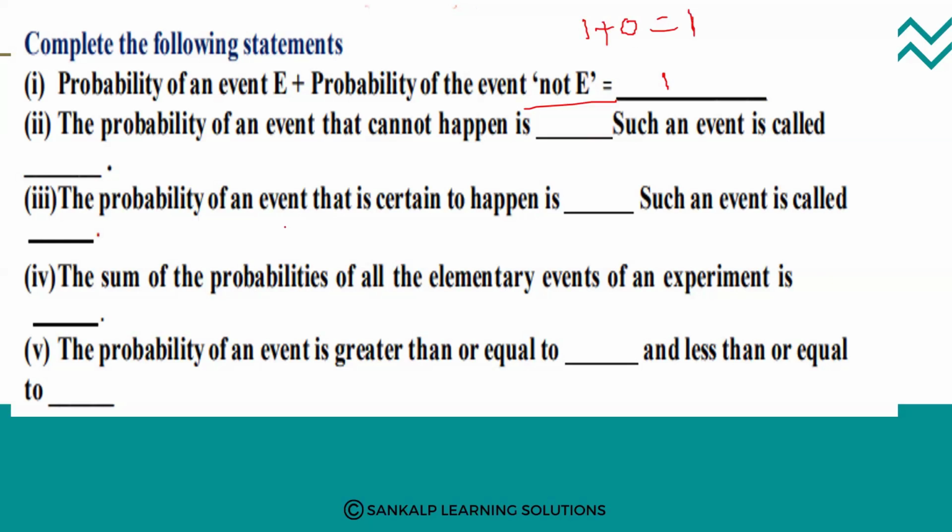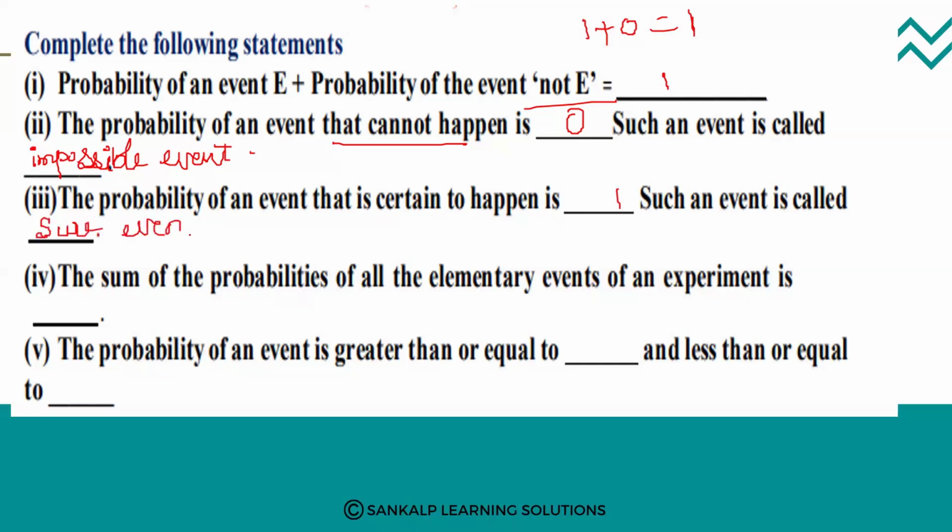The probability of an event that cannot happen is 0, and such an event is called an impossible event. That cannot happen means it is an impossible event, and the probability should be 0. The probability of an event that is certain to happen is 1. Such an event is called a sure event.